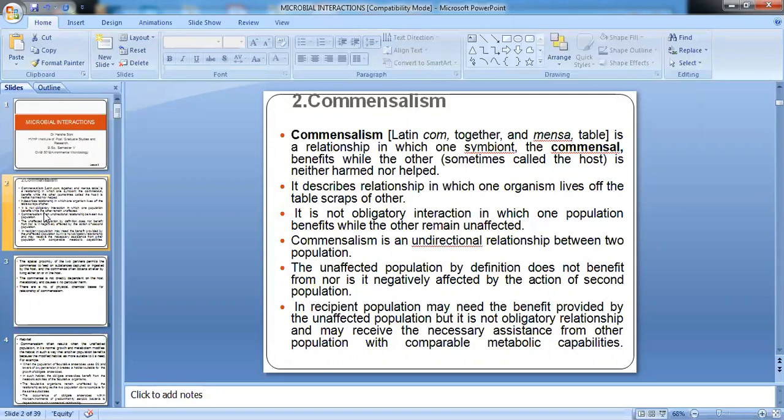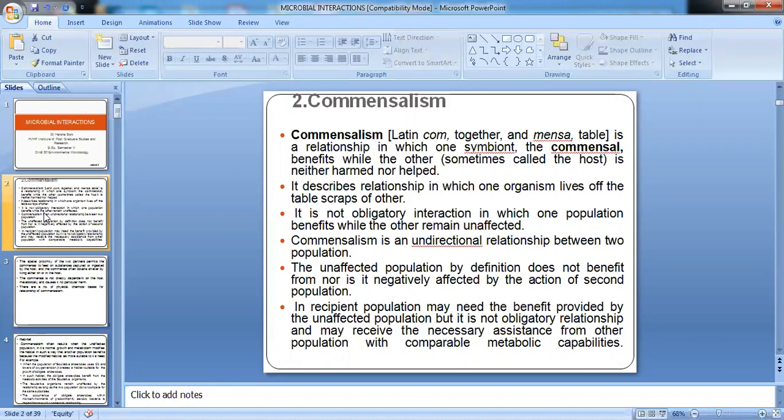It is a relationship in which one symbiont, that is the commensal, is benefited, but the other participating species, which is called the host, is neither benefited nor harmed. This is very important. The host should not be harmed. Otherwise, if the host is being harmed, the association goes into a negative interaction.